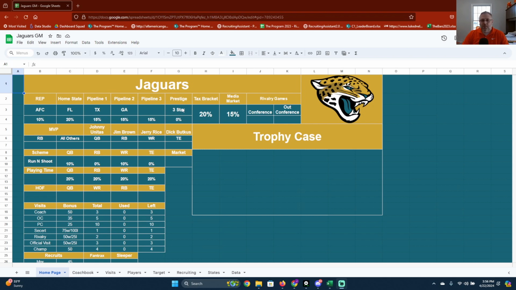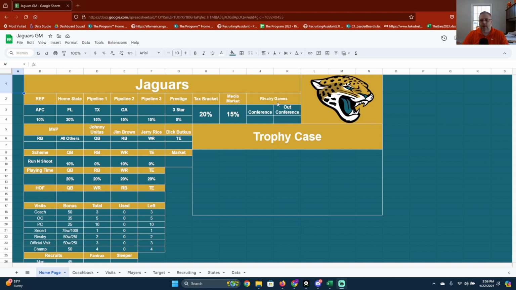Next is prestige. Your prestige will go up and down each year based on how you score, what bowls you get in, things like that. Right now, everybody's going to start with a 0, and that will change based off of the way you finish for next year. So it can go up to a bonus of 20% as well for prestige. Next is your tax bracket, determined by your state. Florida's a 20. Medium market, same thing, determined by the state your school's in, so 15.